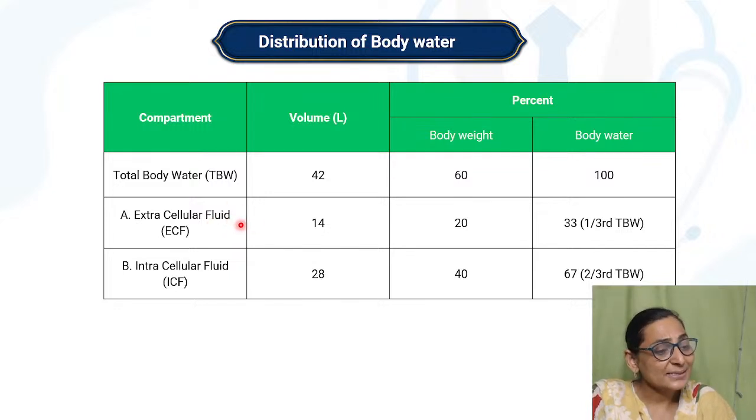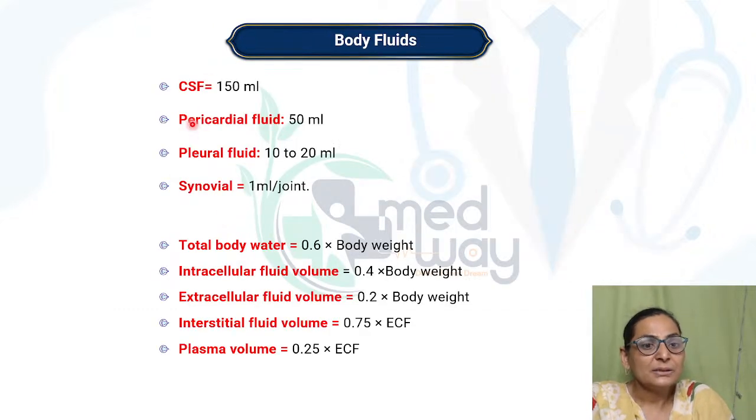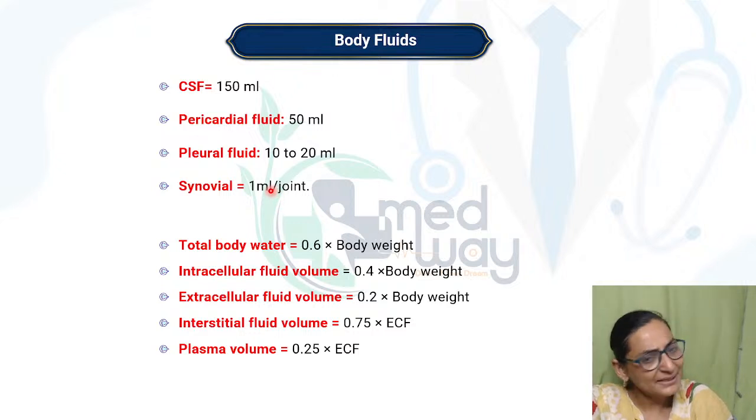Also, the transcellular fluid, that is the fluid which is present in the body cavities, is also your ECF, right? The CSF, the pericardial fluid, the pleural fluid, the synovial fluid, these are examples of transcellular fluid. They are very less in amount because they are just meant for lubrication. Only they will be countable or measurable when they rise abnormally.